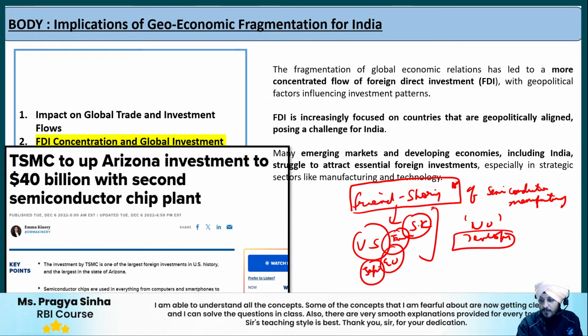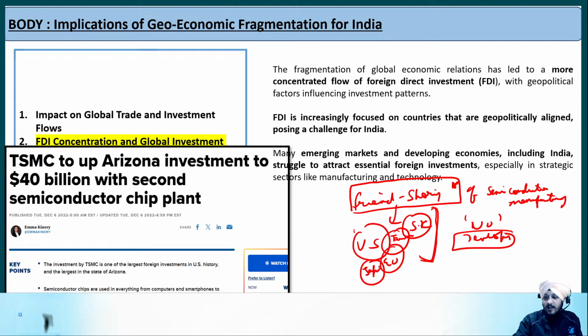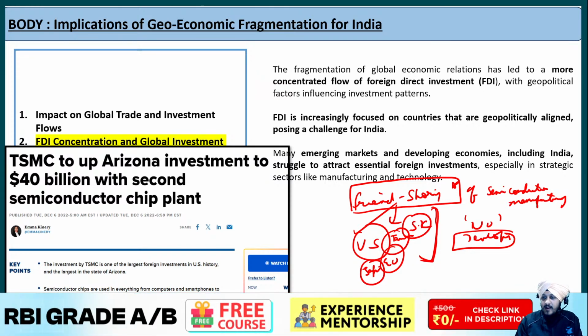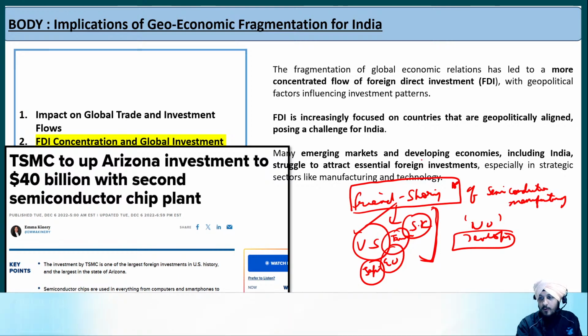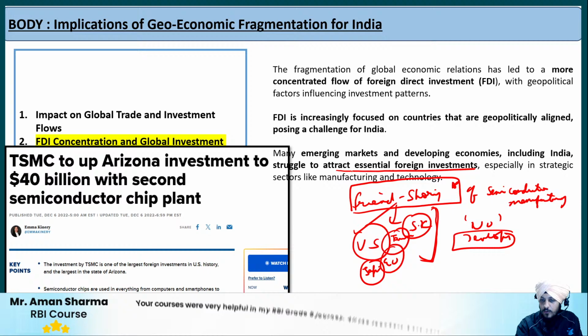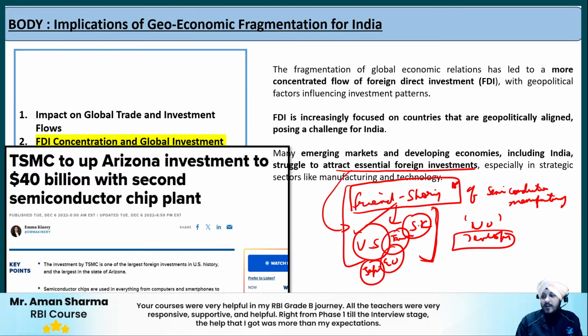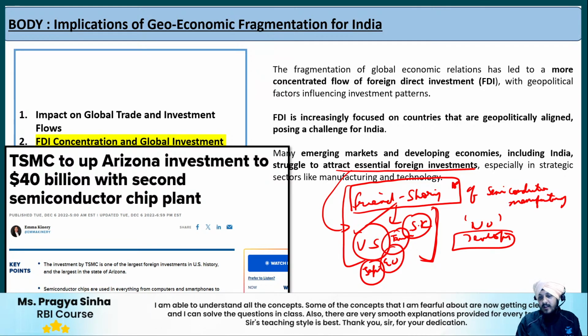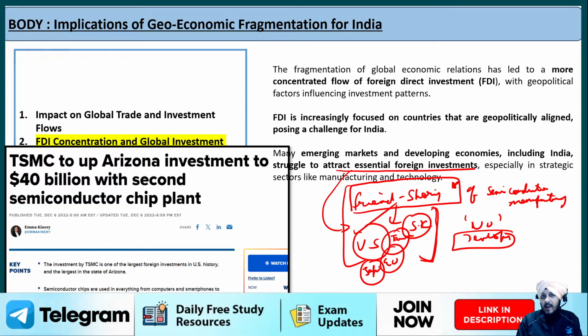So if this kind of friendshoring trend continues at the global level, where only the allied countries are helping each other, what about those countries where we are witnessing the emerging markets, for example India? Fine. So what could be the impact on India with respect to it? Many emerging markets and developing economies, including India, struggle to attract essential foreign investment because of such strategies that are adopted between different countries. Those countries that are geopolitically aligned with each other basically help themselves, and they are involved in their own zonal type of integration. So that could be another idea with respect to it.